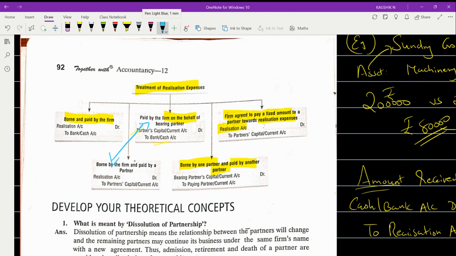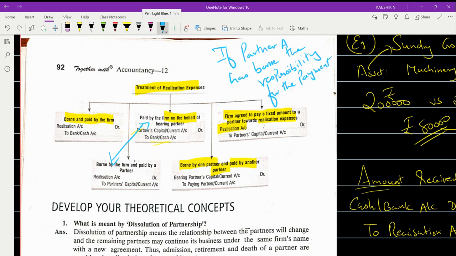But suppose, if partner A has borne the responsibility for the payment of realization expenses, and partner A has paid the amount of realization expenses.